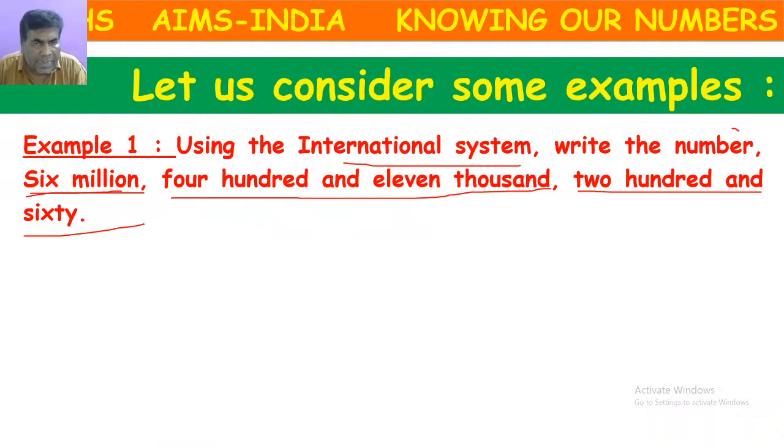Using the international system, write the number 6,411,260. Give the answer through live chat using commas. I'm waiting for the answer through live chat.